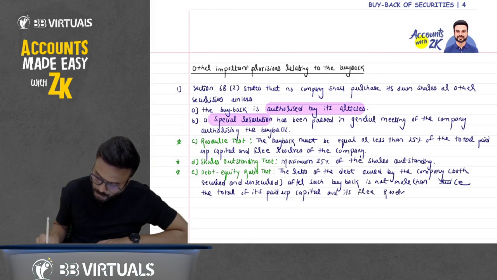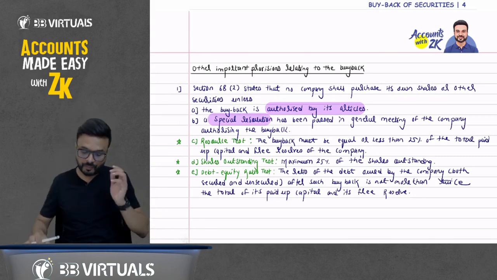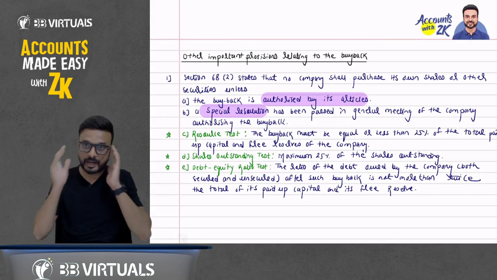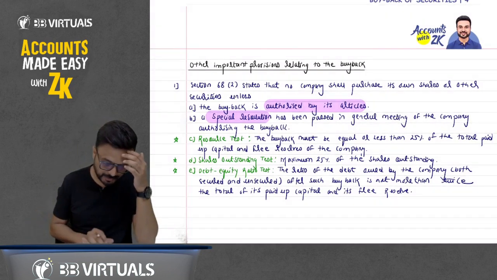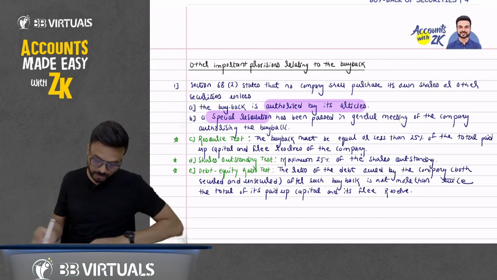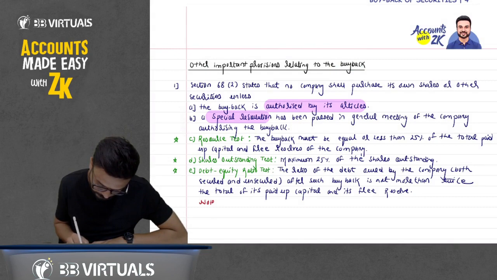Please, point number C, D and E. You don't have to worry about this point number C, D and E. I will discuss about it later. Just write it down. Write down one note here also. Note here.